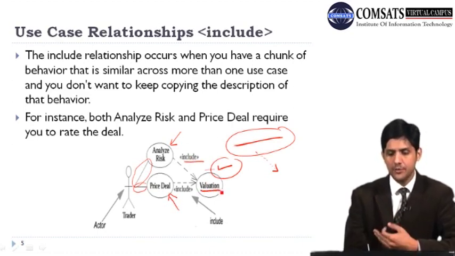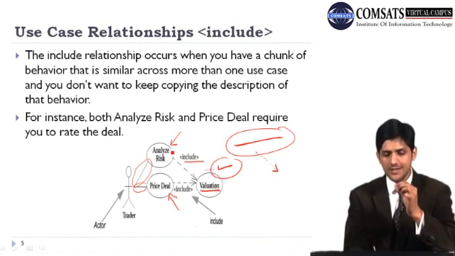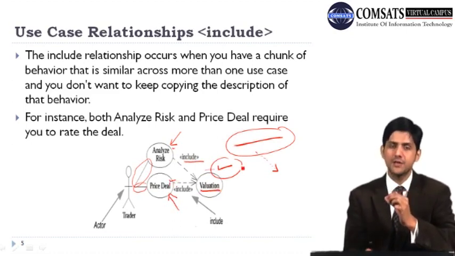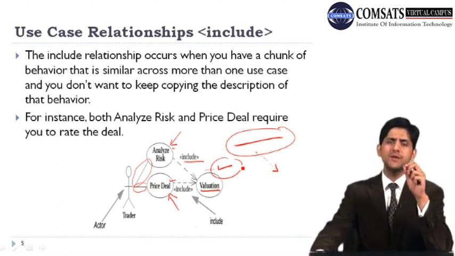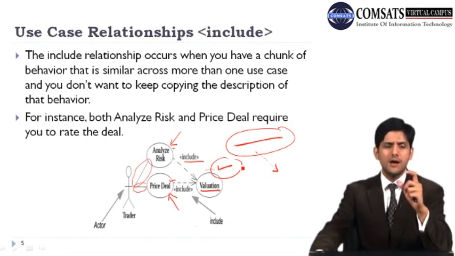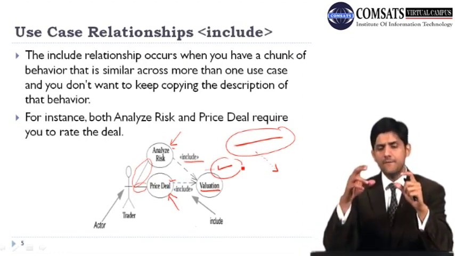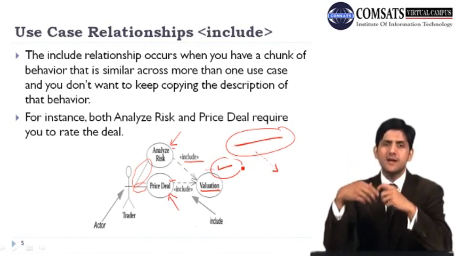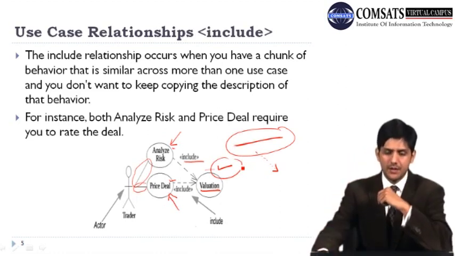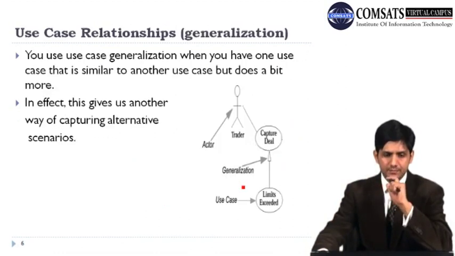So by putting it in one place, both these use cases are able to include this functionality within them. So if you have a chunk of functionality which you have to use in multiple cases, it is always advisable to use this include relationship between use cases.